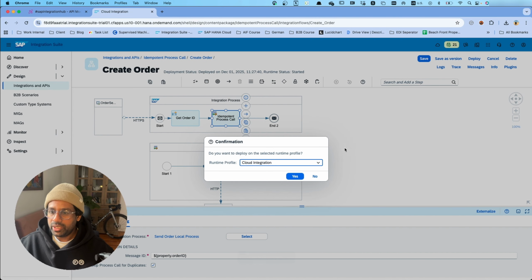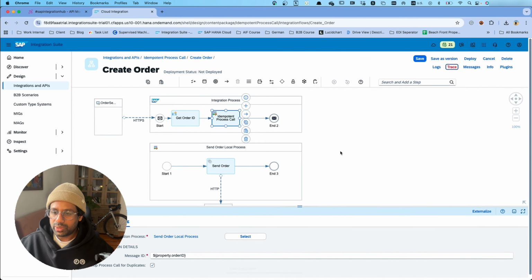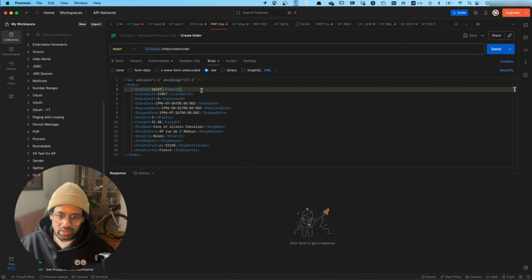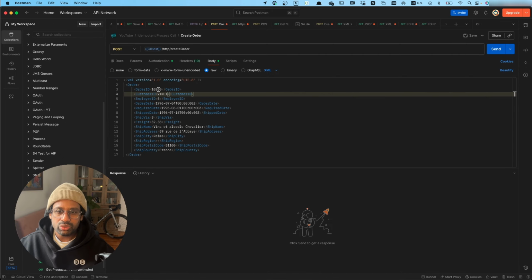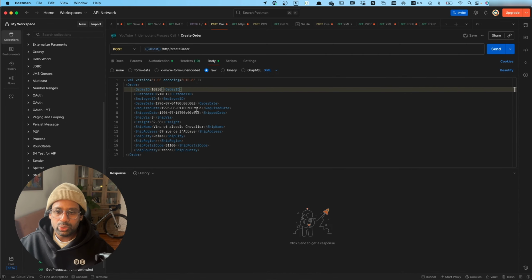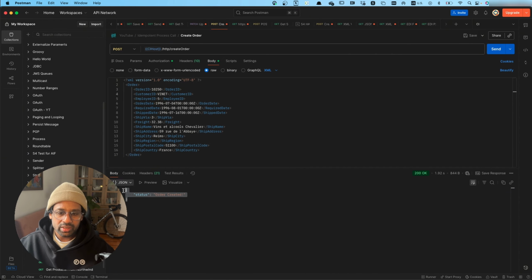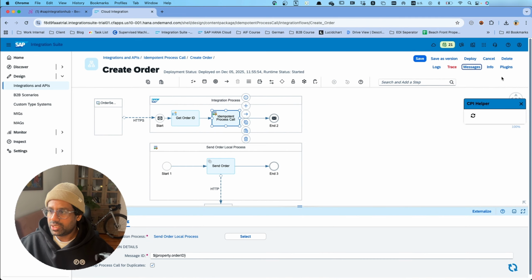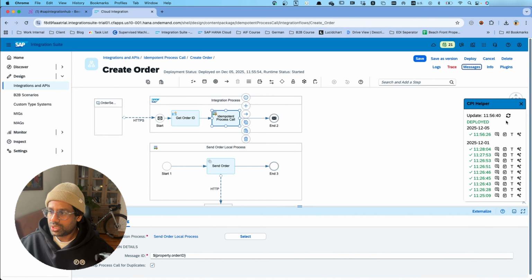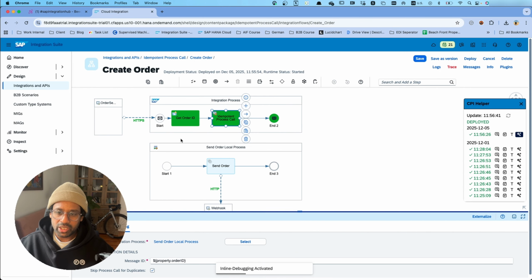Now let's deploy it. Let's activate the trace as well. Now let's send an order ID 10250. Now it's a unique order. So this order we have never sent before. Now let's send it. Now we get the response from the message receiver saying order was created. Now if you go back to our messages and if you see the trace, you will notice the behavior.